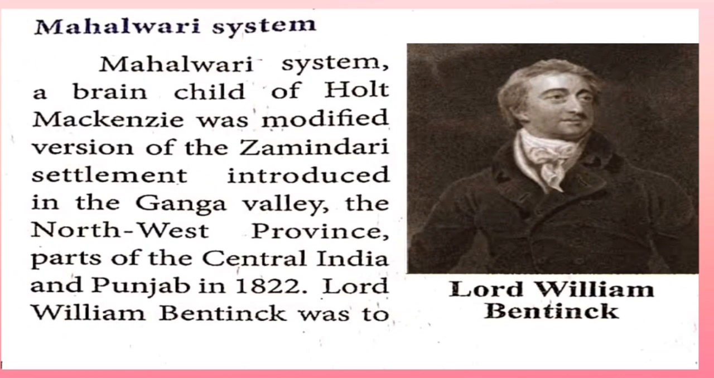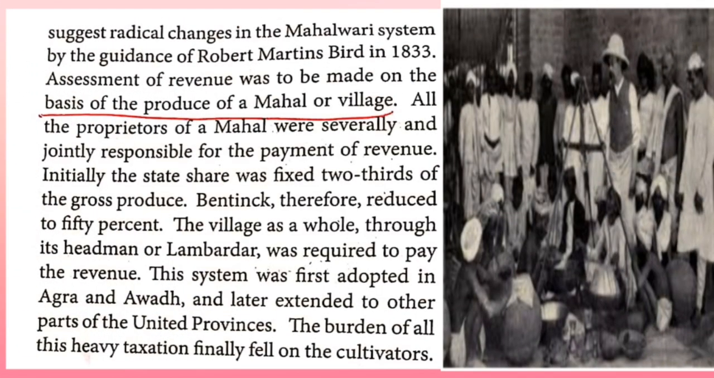The next revenue policy was the Mahalwari system. It was a modified version of the Zamindari settlement introduced in the Ganga Valley, the northwest province, parts of central India and Punjab in 1822. Lord William Bentinck made changes in this Mahalwari system under the guidance of Robert Martin Bird in 1833.